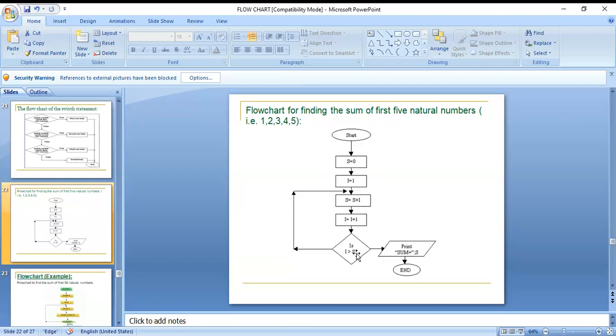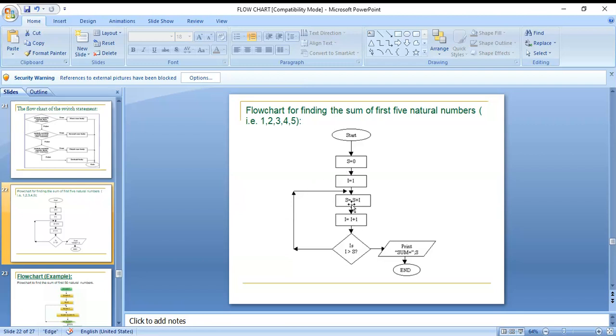Okay, 3 is greater than 0. Next go back, and here s is equal to s value, now 3. 3 plus this one, i value, also 3. 3 plus 3, 6. Next i value, i is equal to i plus 3, that is 3 plus 1, 4. Okay, 4 is greater than 0.